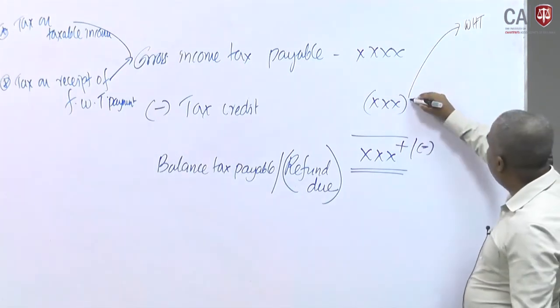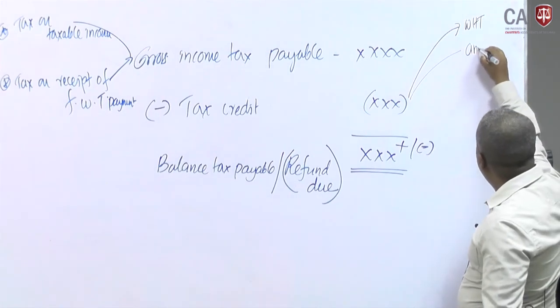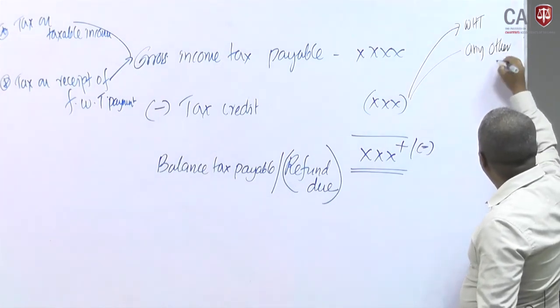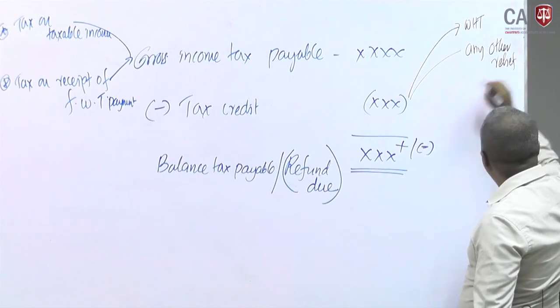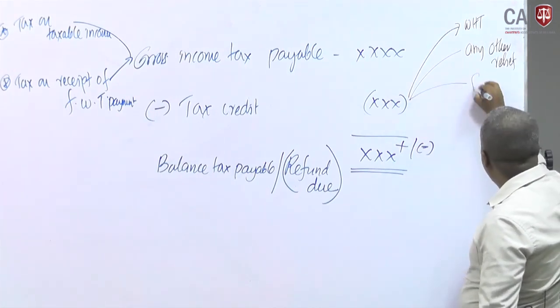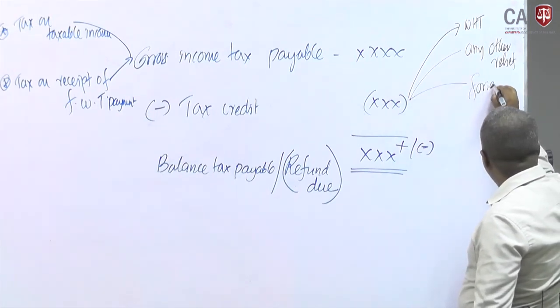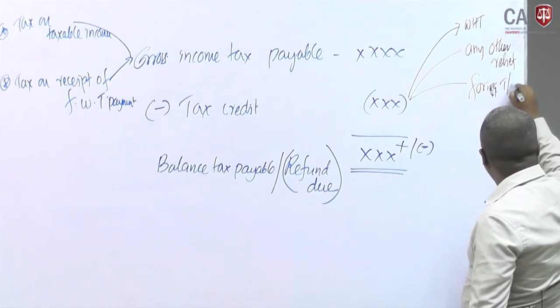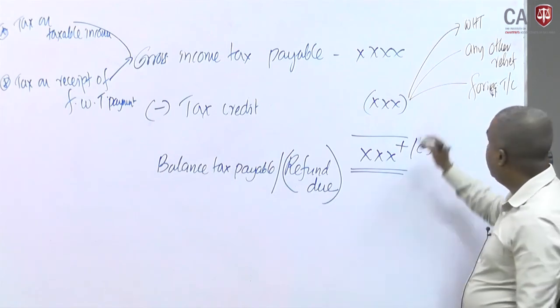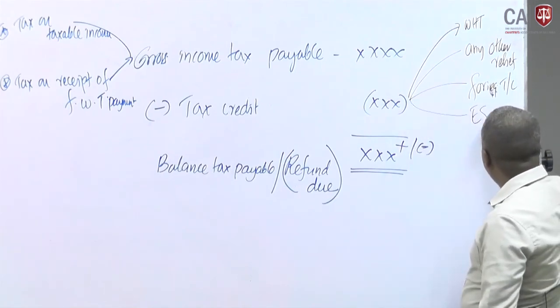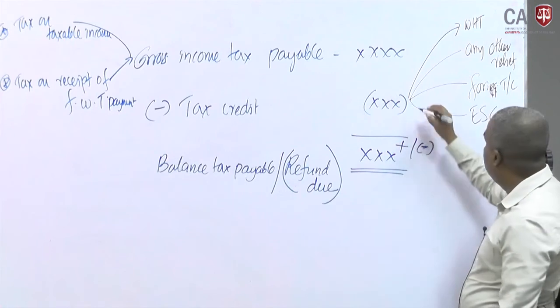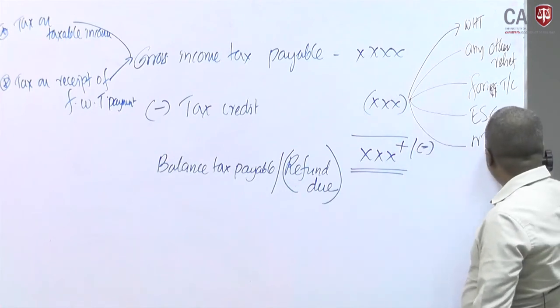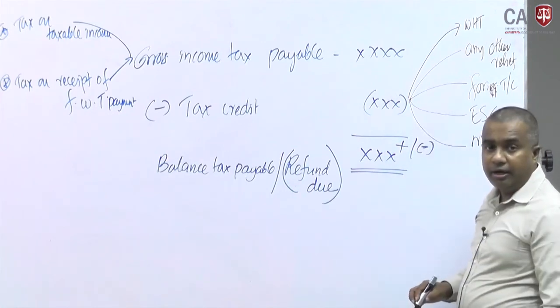Then there would be any other relief. Sometimes foreign tax credit is available, then ESC credit, then notional tax credit would be available.